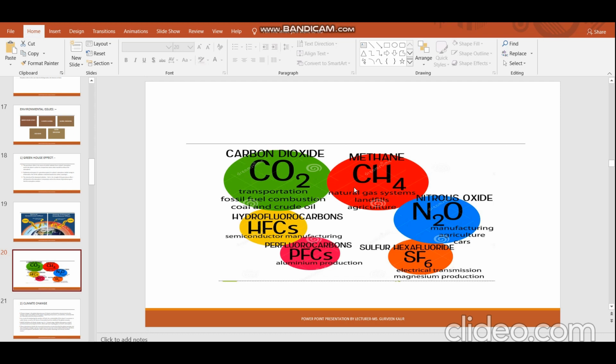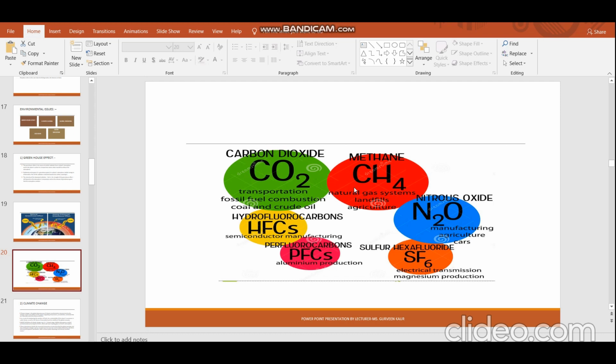The last and foremost important one is chlorofluorocarbons, that is CFCs. They are responsible for the creation of ozone holes in the environment. Why?